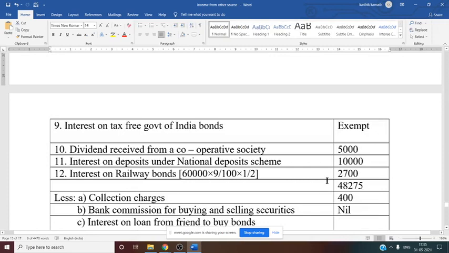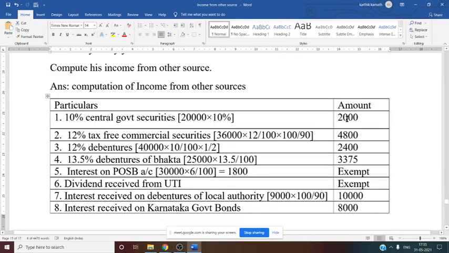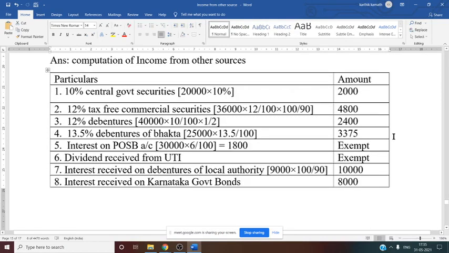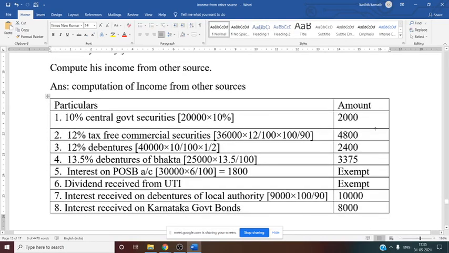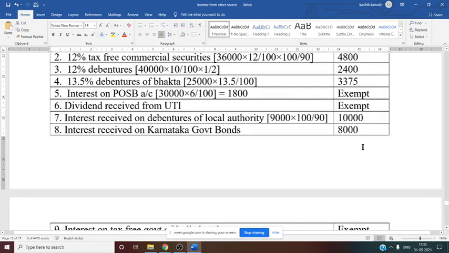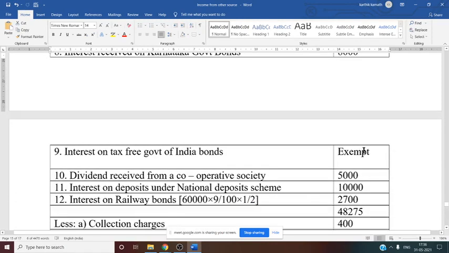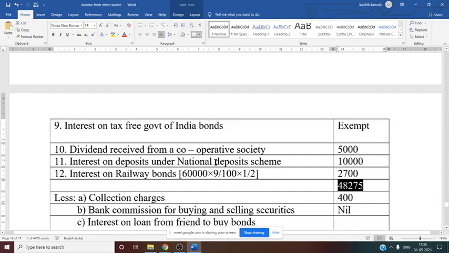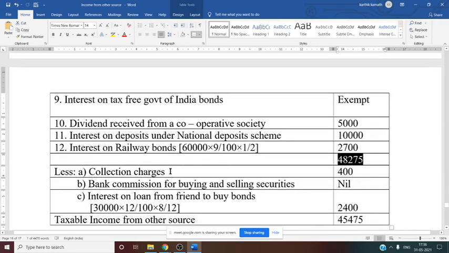If you get the total here from 1 to 10 adjustment is there, right? 1 to 12 adjustment, all the total we want. 2,000 plus 4,800 plus 2,400 plus 3,375 plus 10,000 plus 8,000 plus 5,000 plus 10,000 plus 2,700. You will get 48,275. So from this you have to deduct certain items under section 57.